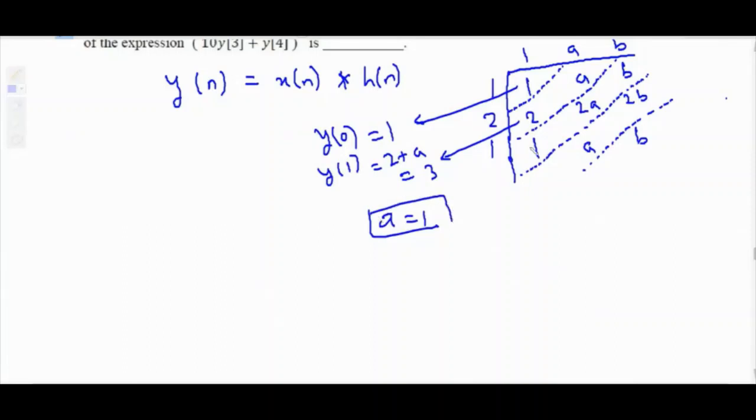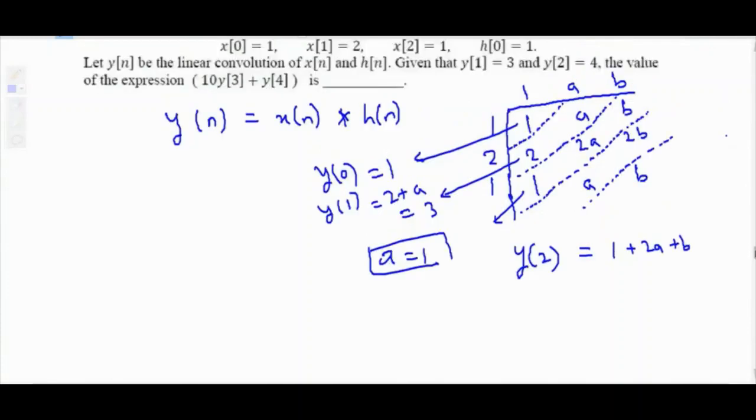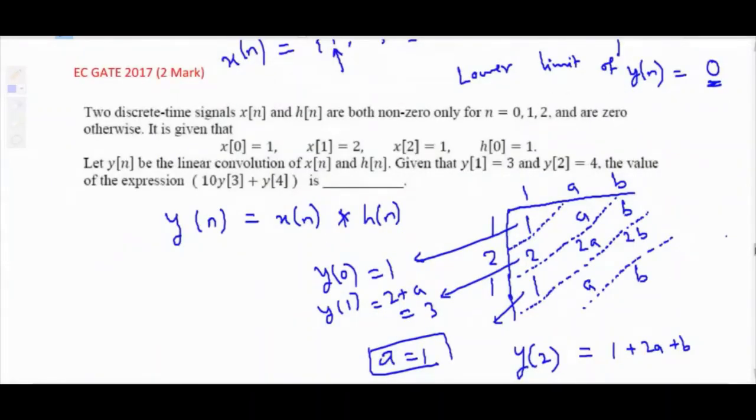Similarly, the next value will be y of 2. Y of 2 is 1 plus 2a plus b. What we have to determine is 10 y of 3 plus y of 4. 1 plus 2a plus b is nothing but y of 2, which is given as 4.